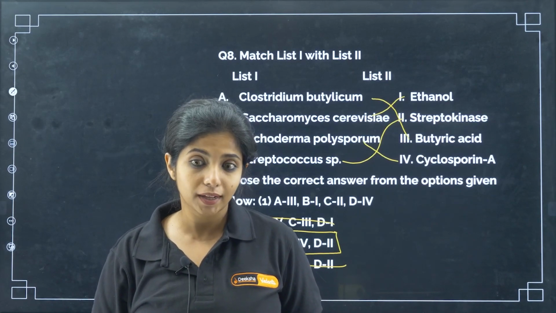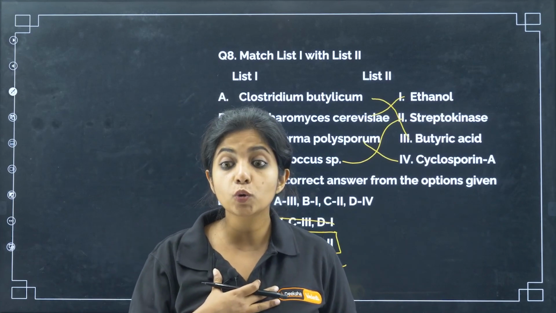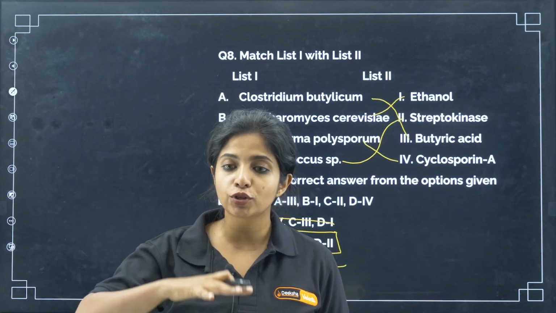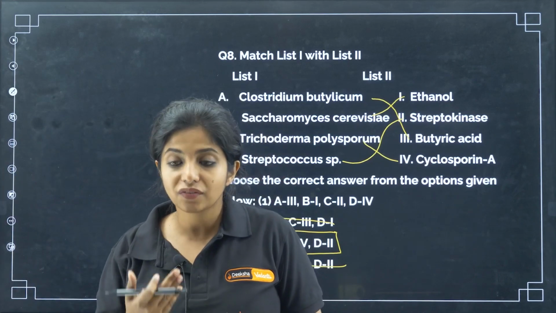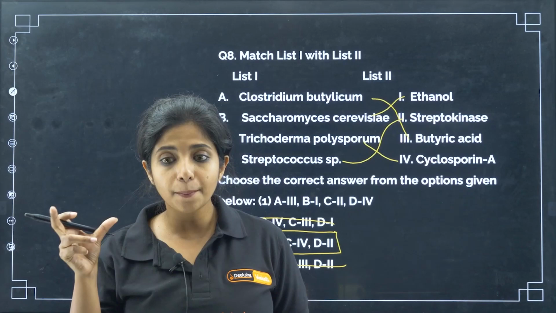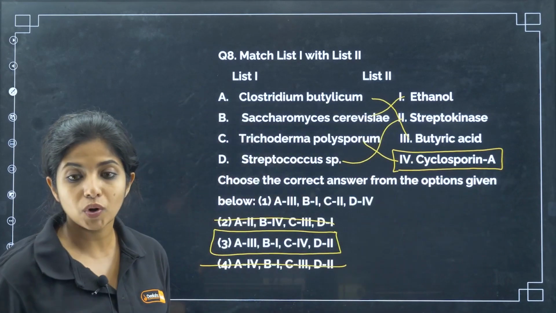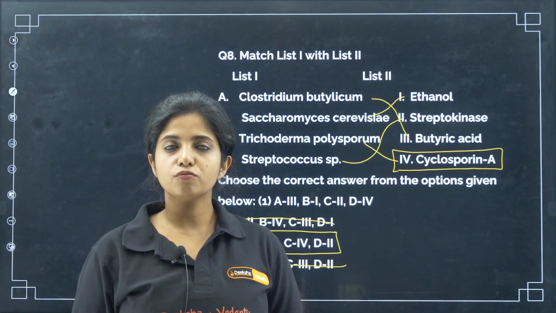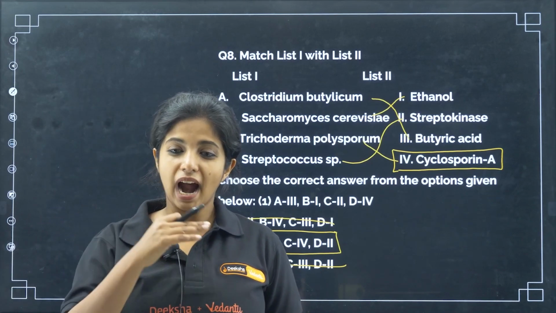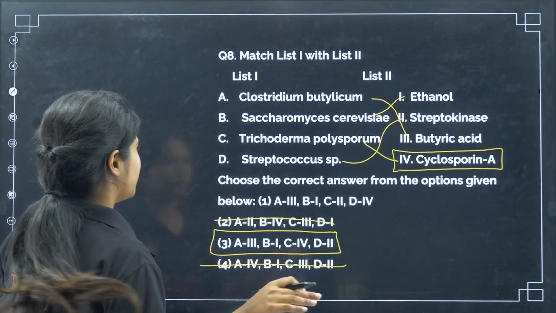I cannot tell my body to work that way, but I can give my body an immunosuppressant that will suppress the immune system, which is why the transplanted organ could survive in my body. So the immunosuppressive agent is cyclosporin A. I was thinking of a way to make you remember this: cyclosporin, cyclo.